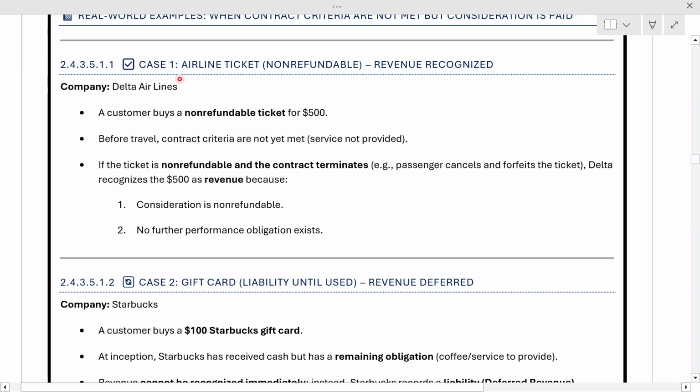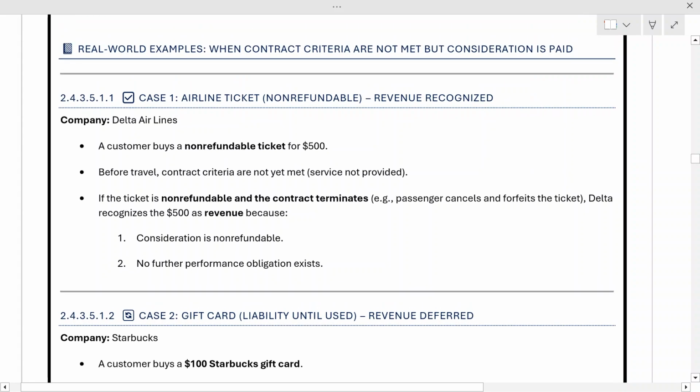Okay, now let's try to understand some real world examples of the cases where the contract criteria are not met but consideration is paid. Basically, the company has received the money but the criteria are not met. So let's see the first case, an airline ticket company wherein the tickets are non-refundable.